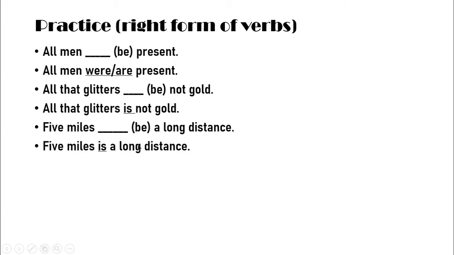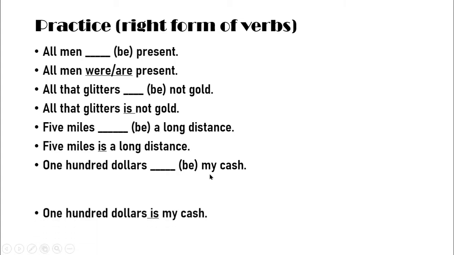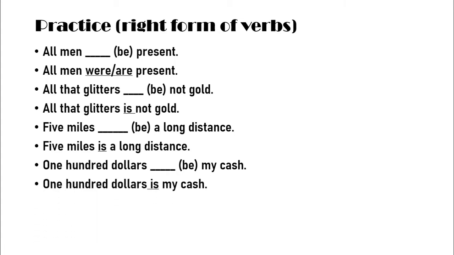We are talking about distance, so we have used a singular verb. In the same way we have another example: $100 dash be my cash. Here we will use a singular verb. $100 is my cash.